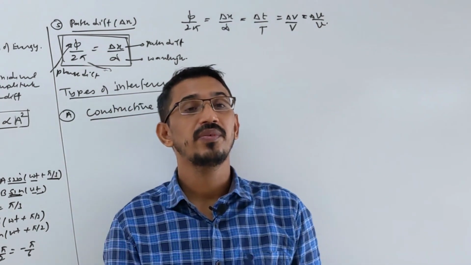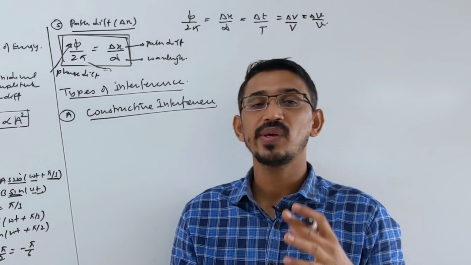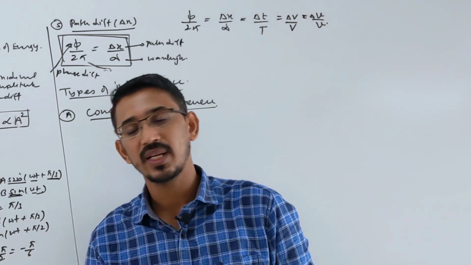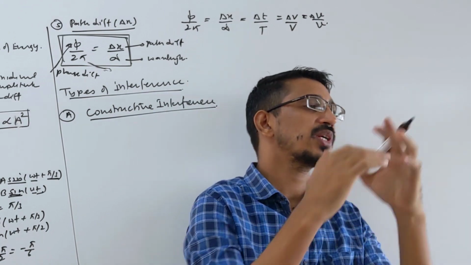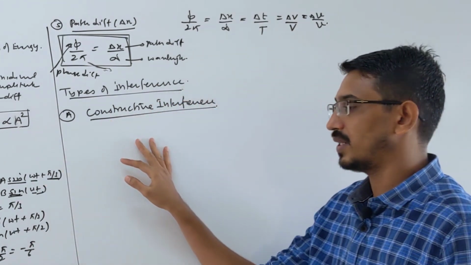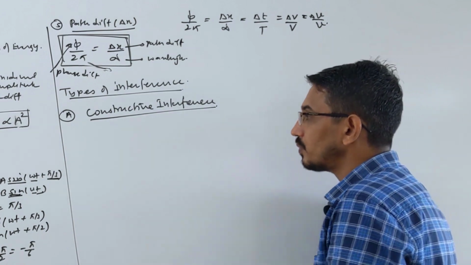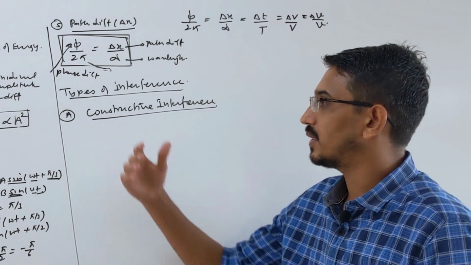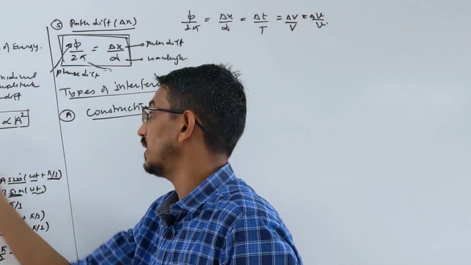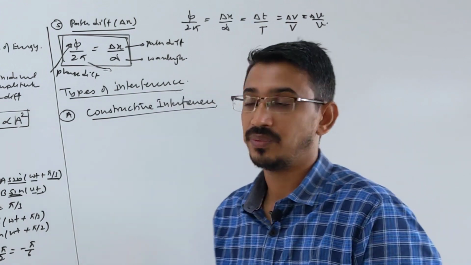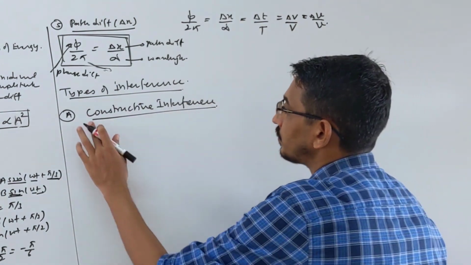Constructive interference. Constructive means you will get a big result. Two waves or more than two waves are coming, and the interference that produces a big result is a constructive interference. So we want to know the conditions of constructive interference, the resultant amplitude in case of constructive interference, and then the resultant intensity. These we all want to know. So let's start.